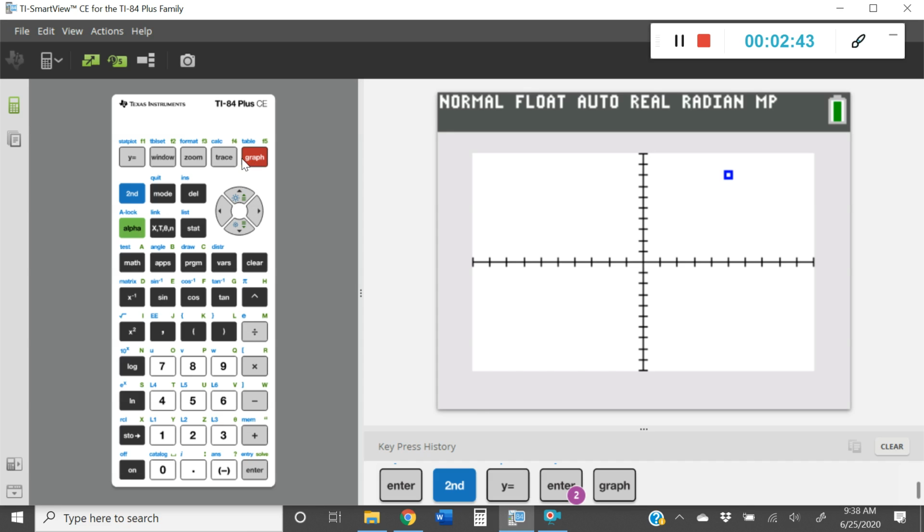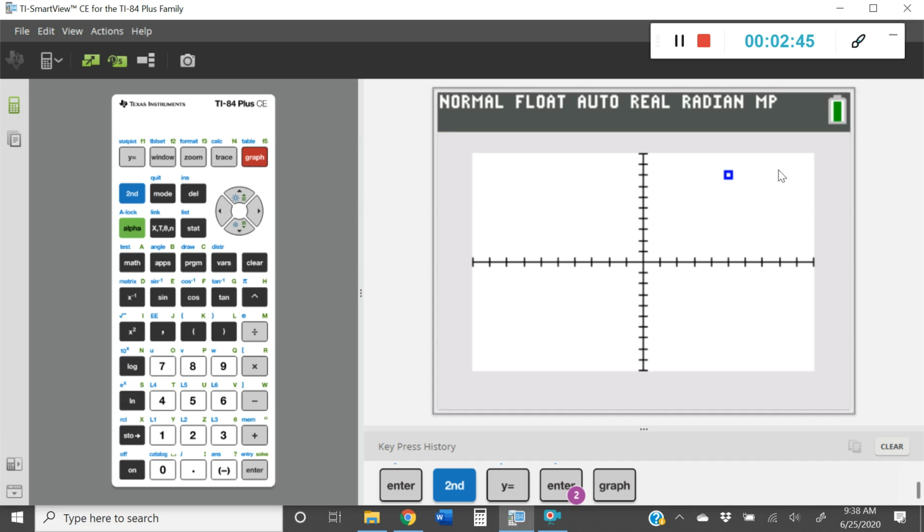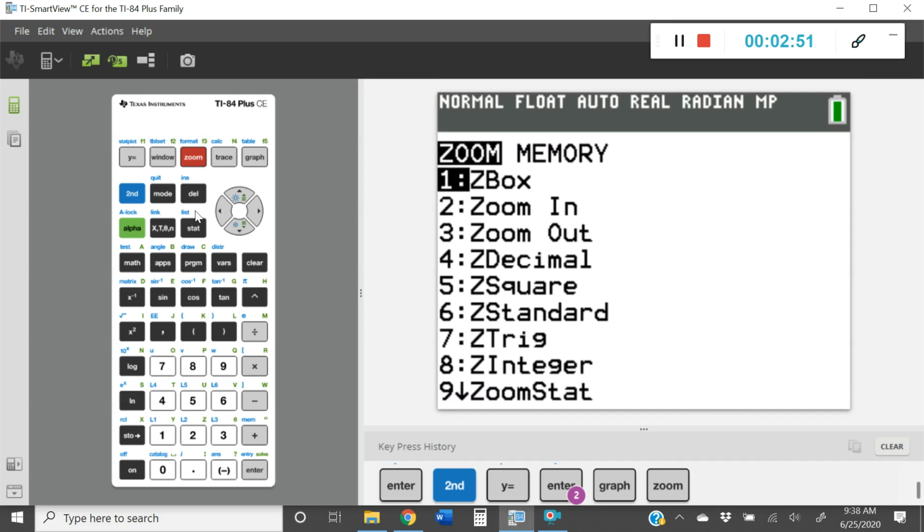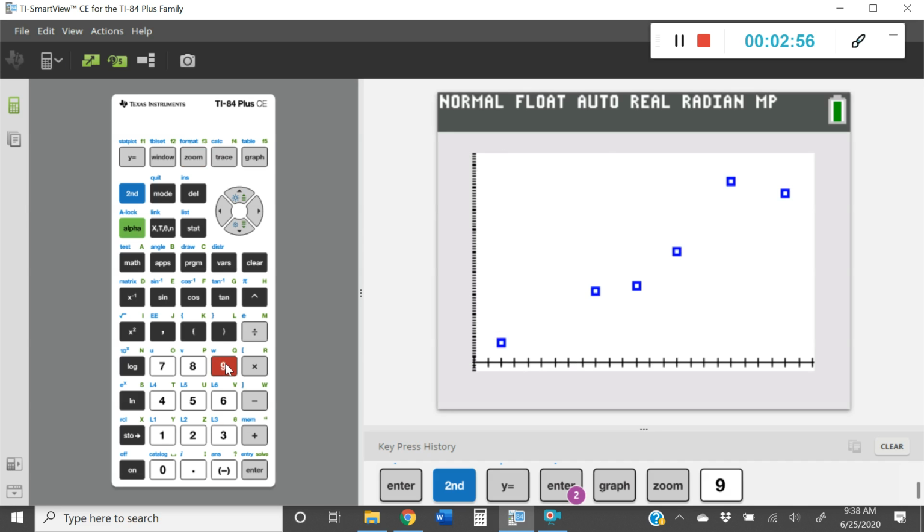You can see that with the given graph that they give us, we can only see one of the coordinates. To see all of the data points, we have to press zoom, and then we're going to choose option 9, which is zoom stat. And now we can see all of the data points.